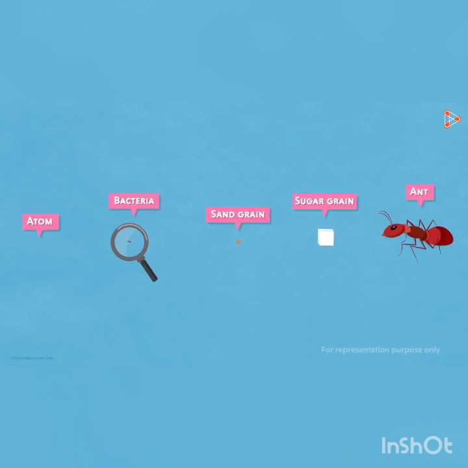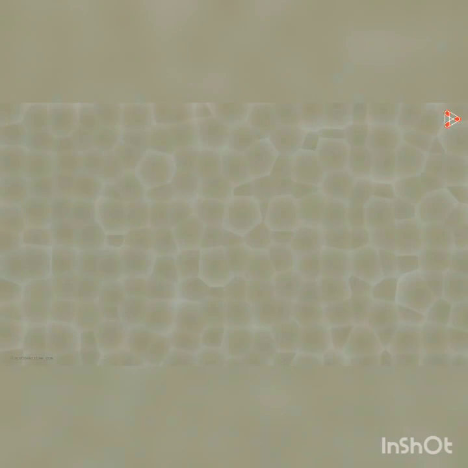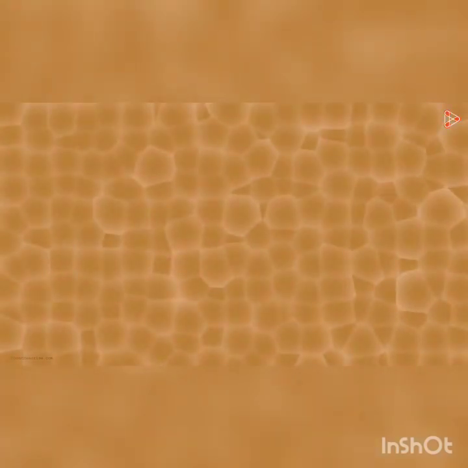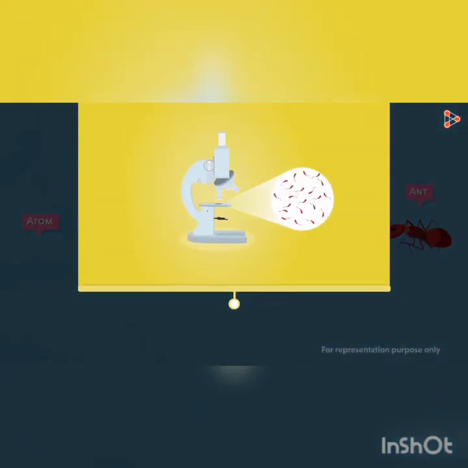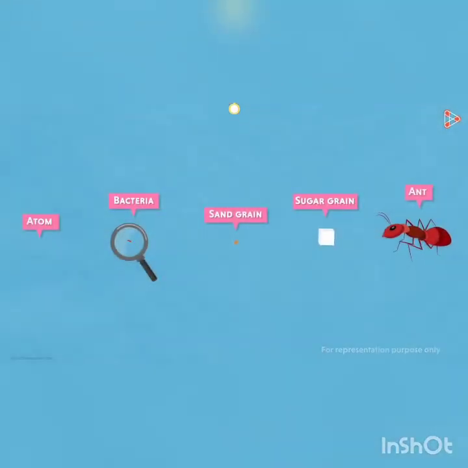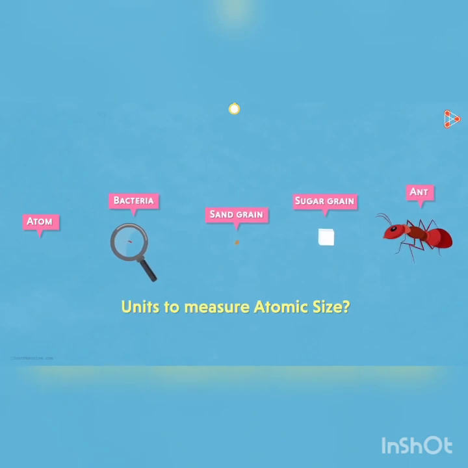But children, a single cell of bacterium is made up of millions of atoms. A bacterium can be observed at least using a microscope. But seeing a single atom is nearly impossible. Yes, so the size of an atom is very small. So children, is it possible to measure the size of an atom?